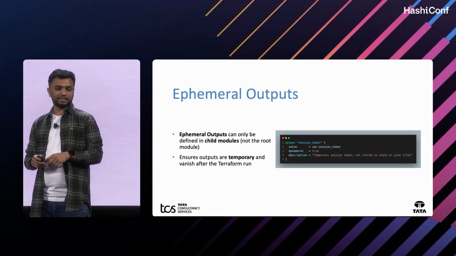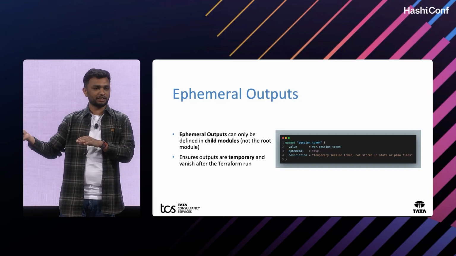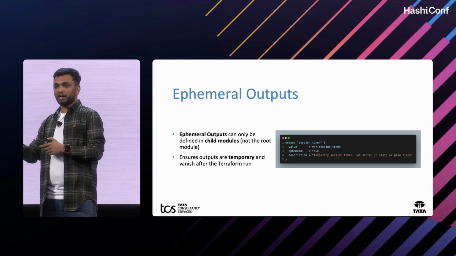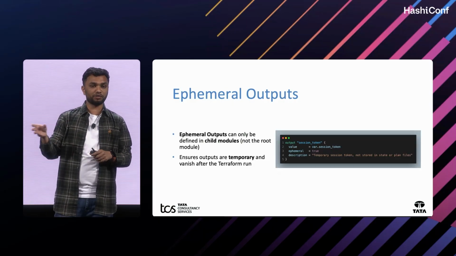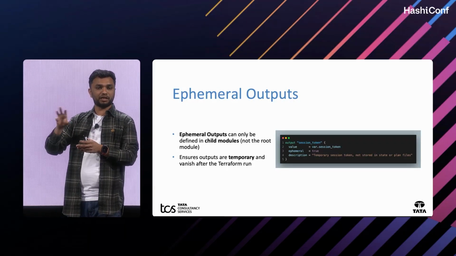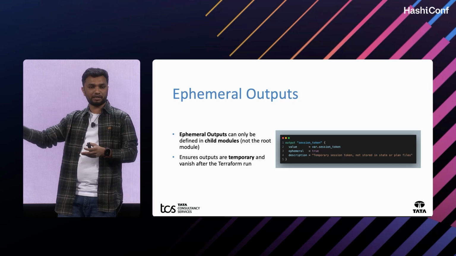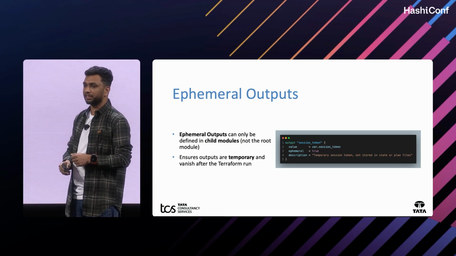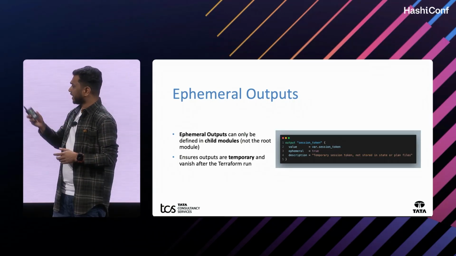The next one is ephemeral outputs. Ephemeral outputs should look the same as ephemeral variables, but we can use them only in child modules, we can't use them in the root module. By default, when we use the normal output block, we can use those outputs in the root module and embed them with other modules, correct. In this case, we can't use it in the root module, only in the child module.